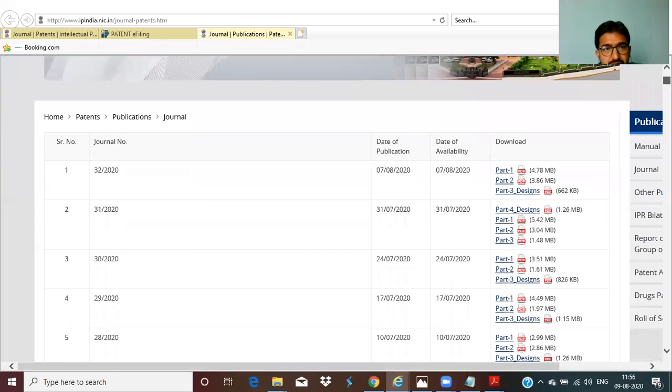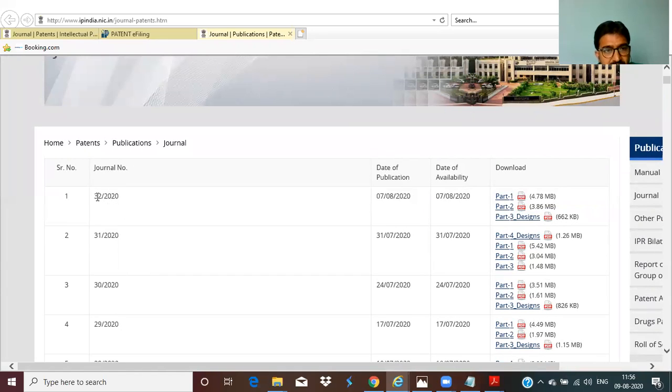See, every week a journal number will be there, like journal number 32 of 2020, and 31 of 2020. See, what is the last Friday date? Yesterday's date, the 7th August journal. The week before is 31st July, before that 24th July, before that 17th July. Each consists of part 1, part 2, part 3, the design patents, the normal patents, everything.